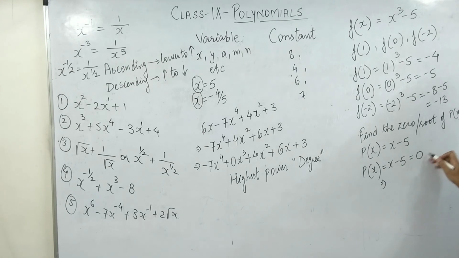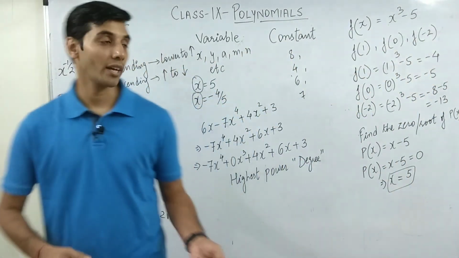Now, very simple, find out the answer. x minus 5 equals 0, so x will remain over here and minus 5 will go to the right hand side and it will convert into 5. That's all is the answer. So the root of the equation is 5.